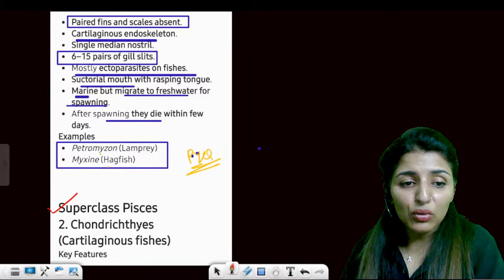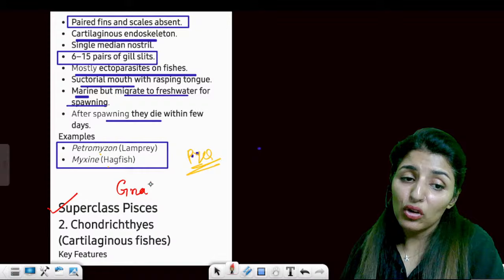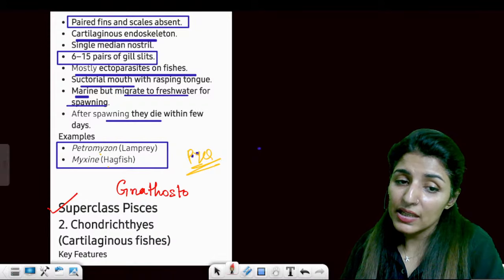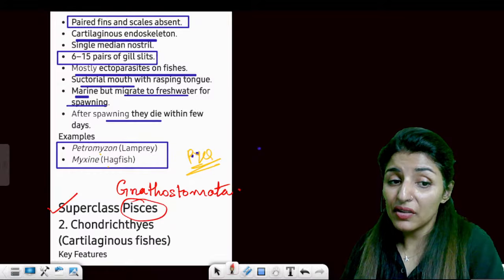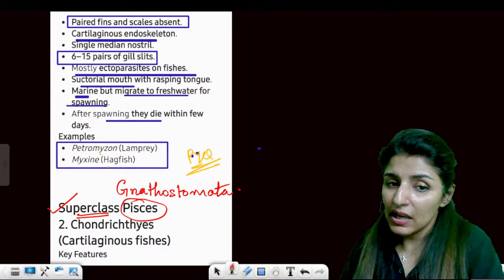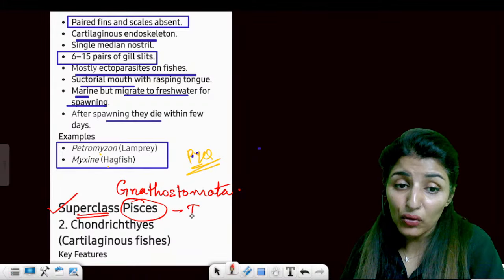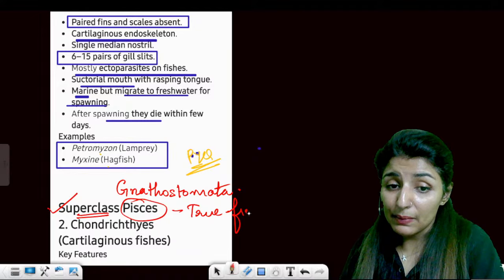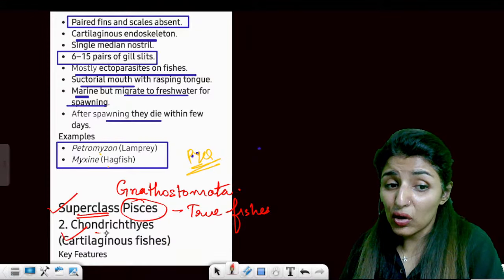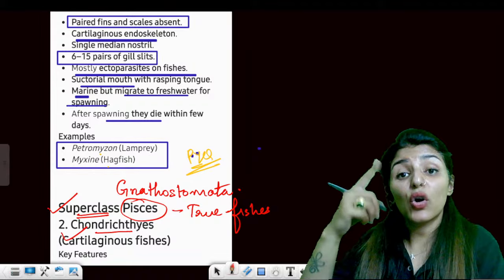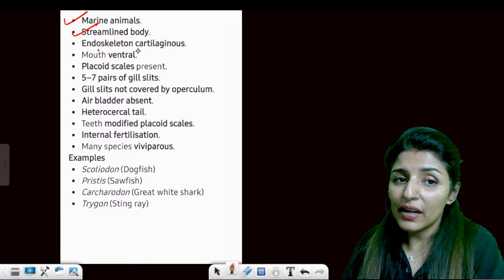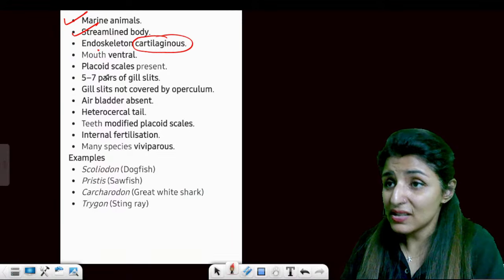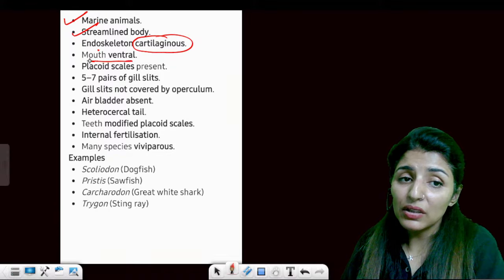Now coming on to Gnathostomata. We are going to talk about Gnathostomata, all the organisms which have jaws. So starting with the first superclass, which is Pisces. We know Pisces are fishes, these are true fishes. They are of two types: cartilaginous Chondrichthyes, right? And Osteichthyes, the bony ones. So Chondrichthyes are marine, streamlined body, endoskeleton cartilaginous. That is why they are cartilaginous. Mouth is ventral.